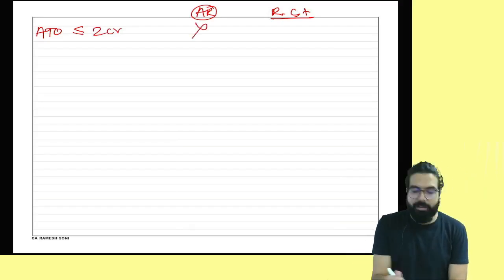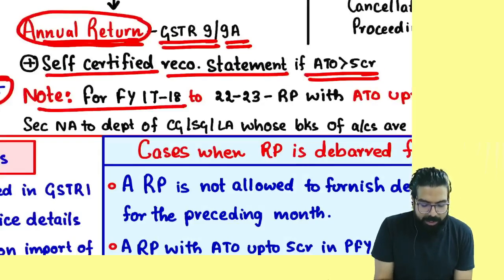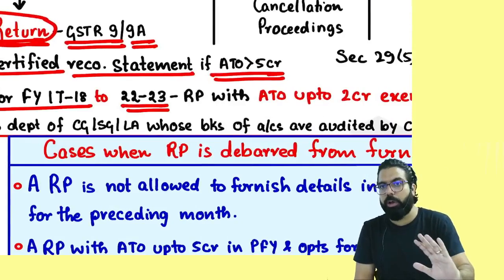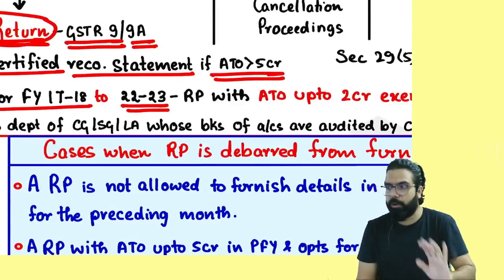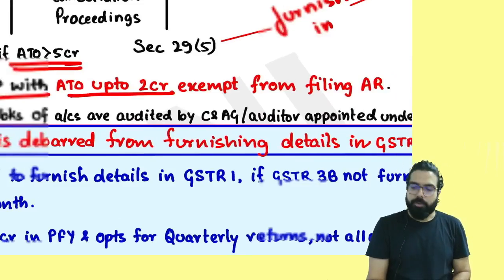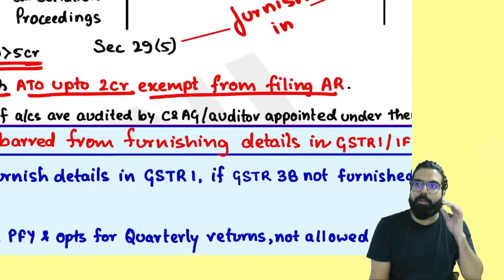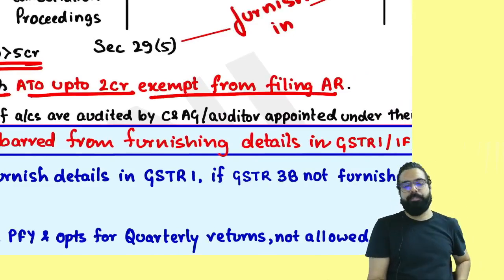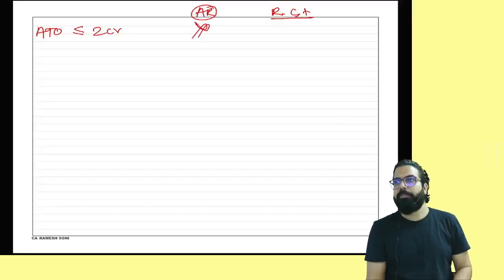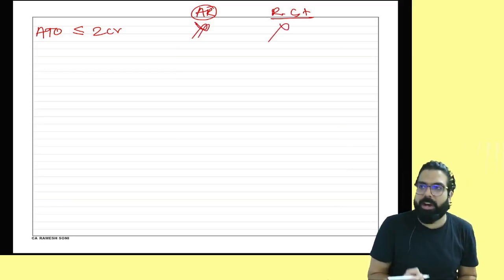not required. Why, sir? Because for 17-18 to 22-23, actually in the year 23-24 also now, for 23-24 also, a registered person with aggregate turnover up to 2 crore is exempted from the filing of annual return. Everyone over here, now tell me one thing. Annual return required, not required? Reconciliation statement required, not required?